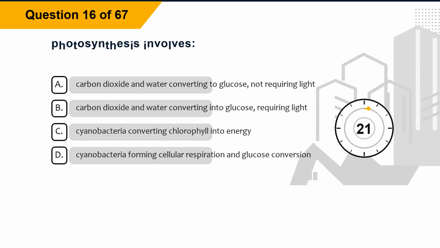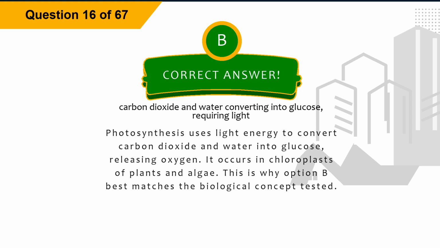Question 16. Photosynthesis involves Option A, carbon dioxide and water converting to glucose, not requiring light. Option B, carbon dioxide and water converting into glucose, requiring light. Option C, cyanobacteria converting chlorophyll into energy. Option D, cyanobacteria forming cellular respiration and glucose conversion. The correct answer is option B, carbon dioxide and water converting into glucose, requiring light.